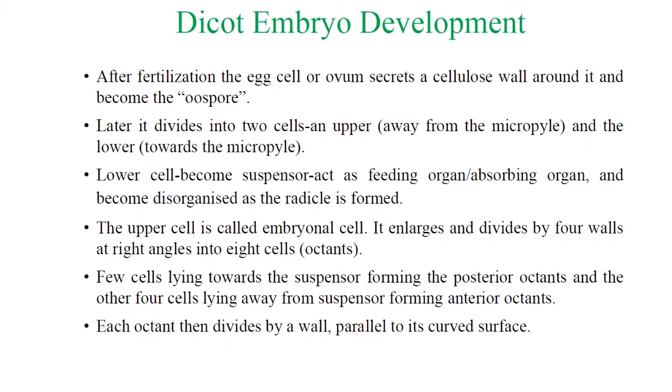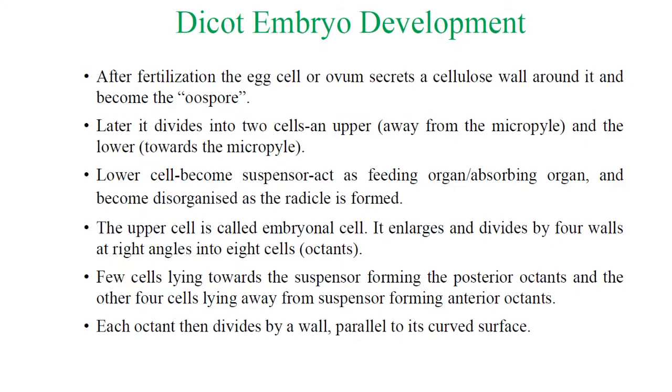So consider here, the lower cells, the suspensor, act as a feeding or absorbing organ and develop a radical or root system, whereas the upper cells, the embryonal cells, enlarge and divide by 4 walls at right angles into the 8 cells known as octants. A few cells lying toward the suspensor form the posterior octant, and the other 4 cells lying away from the suspensor form the anterior octants.